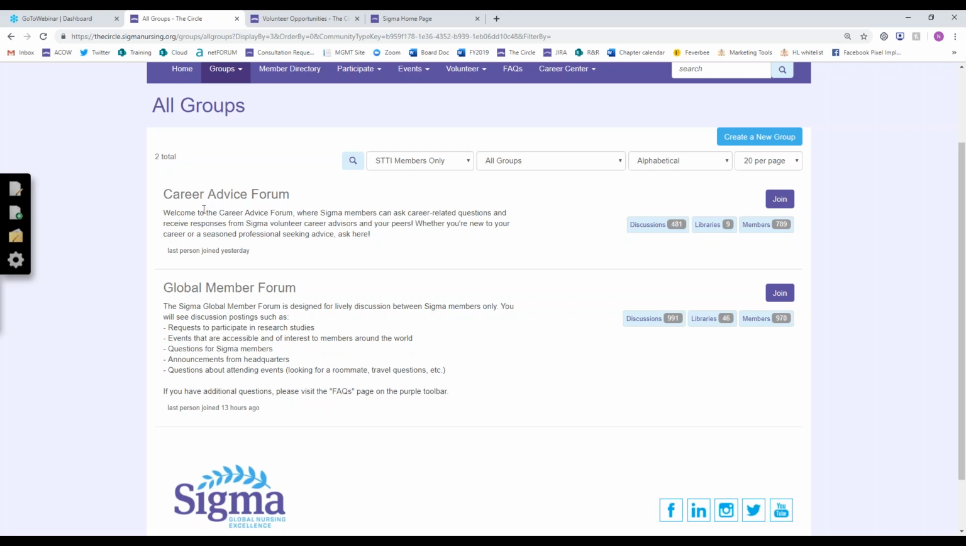And then the Career Advice Forum, this is an excellent space for members who are new grads or are looking to make a change in their career path. But you can come and ask questions and seek the advice of fellow Sigma members and career advisors. So this forum, like I mentioned, the communities of interest have volunteer member facilitators. The Career Advice Forum also has volunteer facilitators or career advice volunteers who help contribute to the conversations here. So those are some of the groups you can join.